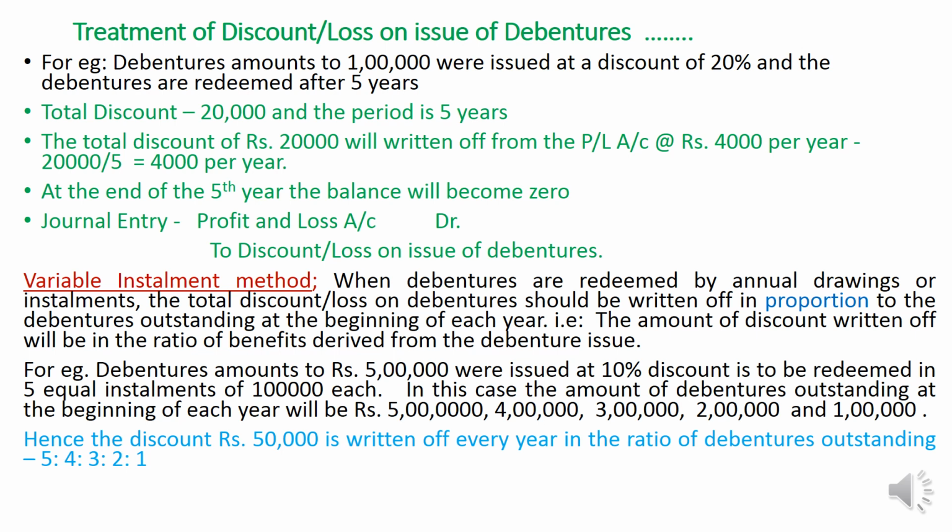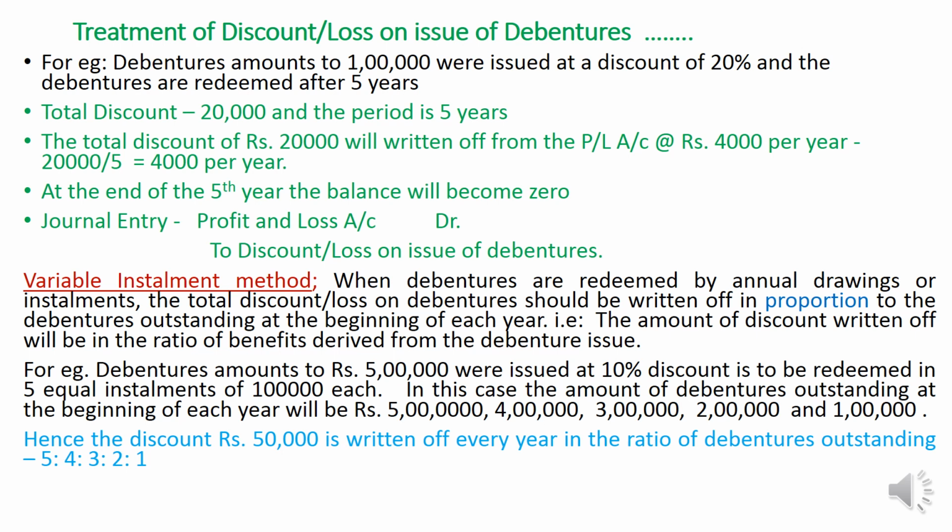Let us see an example. Debentures amounting to 5 lakh were issued at 10% discount. It is to be redeemed in 5 equal installments of 1 lakh each. That means every year the company will redeem 1 lakh of debentures. The cash will be refunded to the debenture holders. So in the second year there will be only debentures amounting to 4 lakh. In the third year there will be debentures amounting to 3 lakh. That means every year the company is drawing lots and these debenture holders are redeemed from the funds of the company.